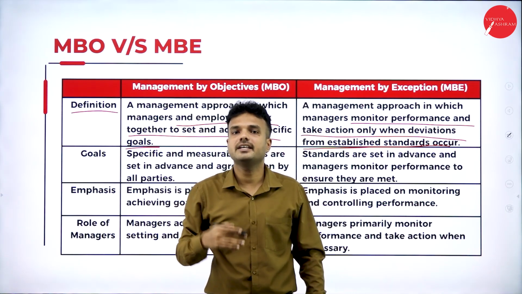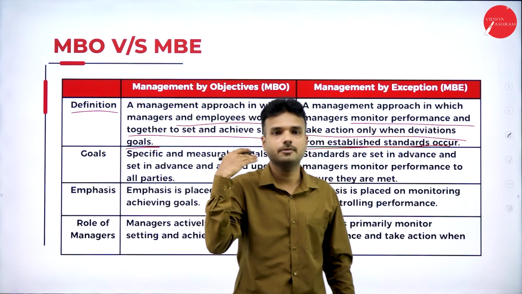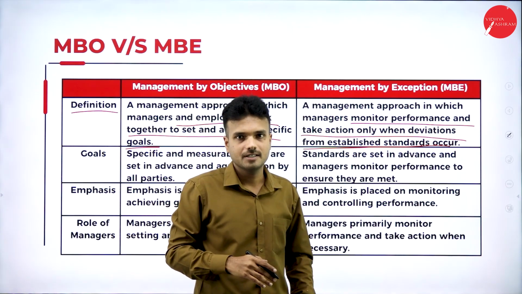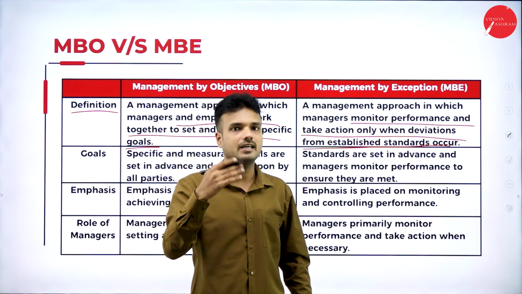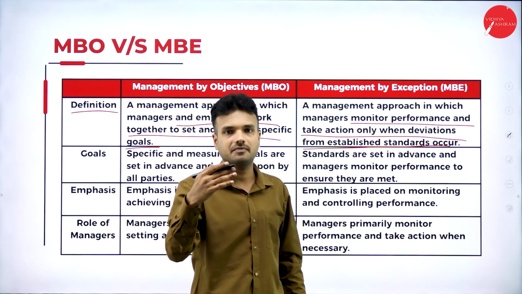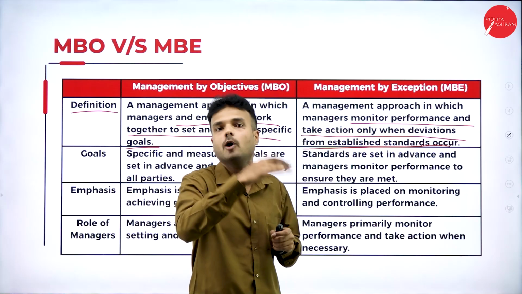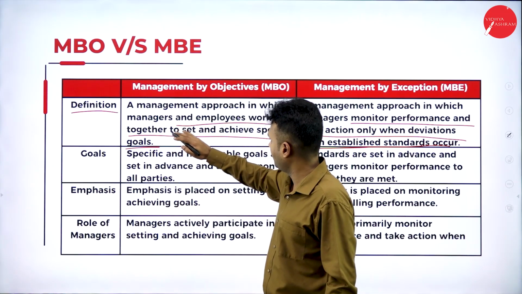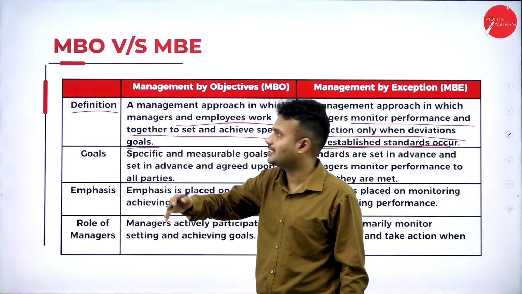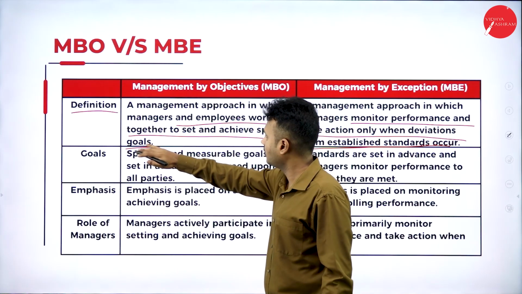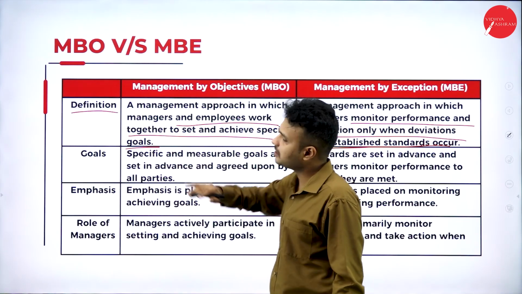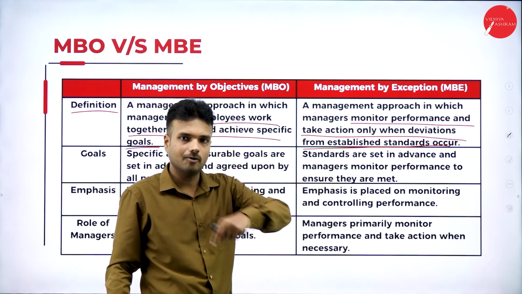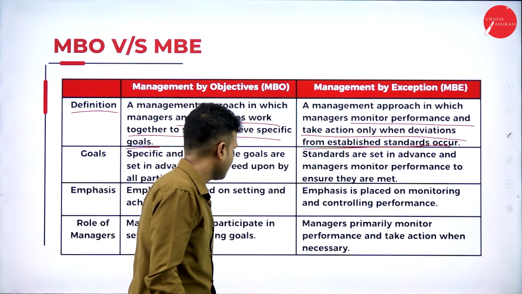So when the deviation occurs, only then are they supposed to take action in management by exception. If there is no deviation, they are not going to do anything, but they keep on monitoring all the activities of the organization. Under management by objectives, they emphasize work towards setting and achieving the specified task. They are going to fix the specified task of the organization and achieve it.